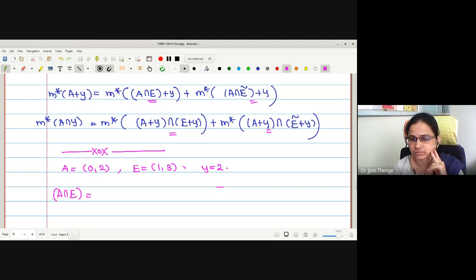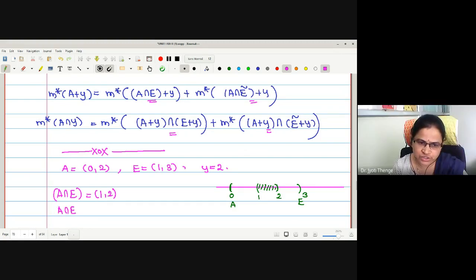What is A intersection E? A is the open interval (0, 2). Where is E? E is from 1 to 3. What is the intersection then? It is the open interval (1, 2). Then what is A intersection E plus Y? That is the open interval (1, 2) added with 2.